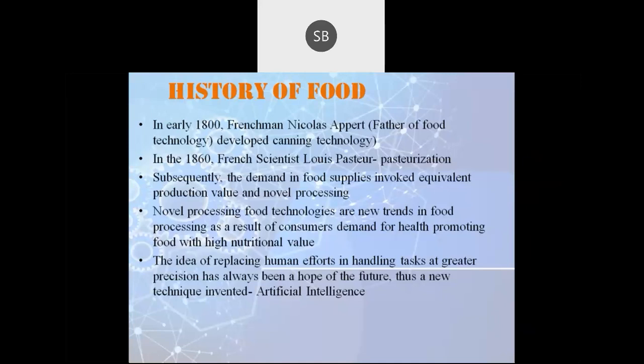He used certain techniques for that, but most of them failed. Finally, he stored some food in cans and it lasted a little longer when combined with other methods. There he arrived at this canning technology.